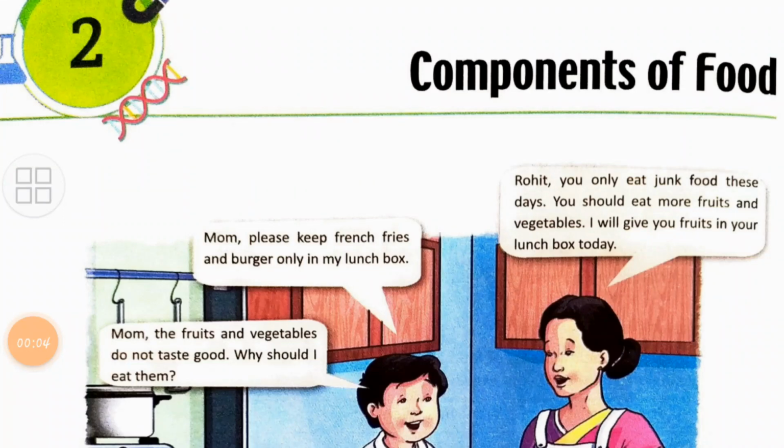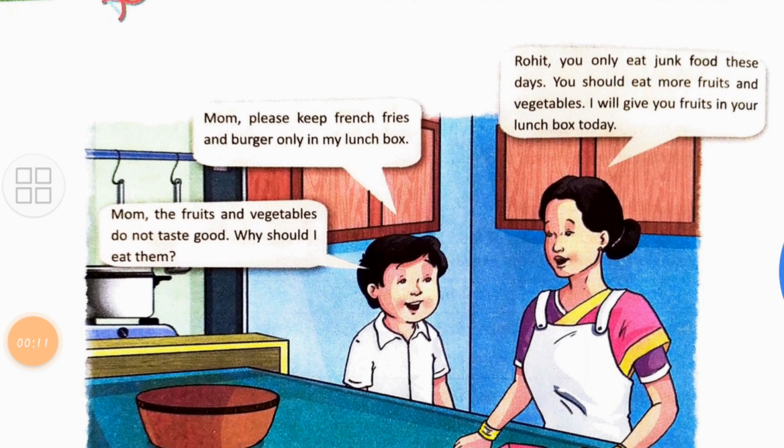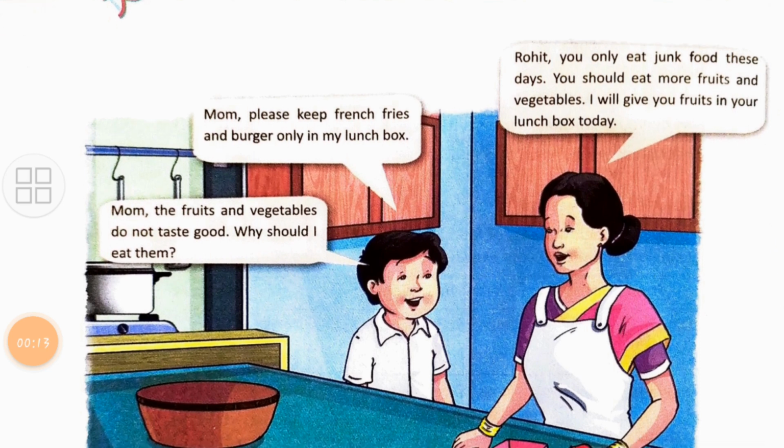Today, let's start the second chapter of science, that is components of food. Now, here on the first page, you can see a picture is given, and we are very well aware of the situation because it happens with us every day. Whenever we go to the kitchen, we try to find something spicy, and sometimes we try to cook junk food on our own because it is one of our favorites. We cannot live without junk food.